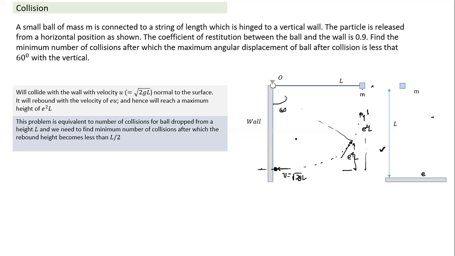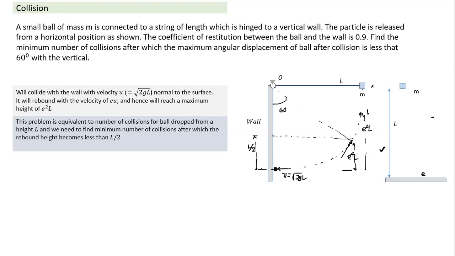For 60 degrees, if the maximum angular displacement is 60 degrees, actually from the point of impact, the height has to be L by 2. So as long as after collision it rises to a height greater than L by 2, the maximum angular deviation will be greater than 60 degrees. The moment this height becomes less than L by 2, the angular deflection or angular amplitude becomes less than 60 degrees. That's because of L cos 60.